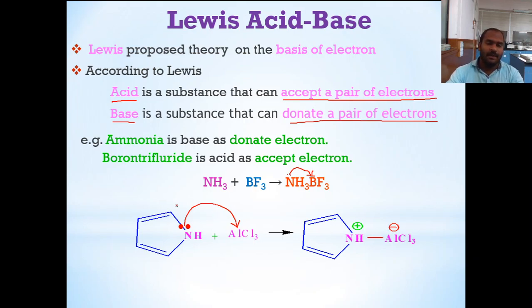So according to Lewis, a nitrogen lone pair, that is a pair of electrons, is donated to the aluminium. So the nitrogen of this compound is acting as a base and AlCl3, which is accepting the electrons, is acting as an acid. Okay, so the Lewis concept is related to the electron.